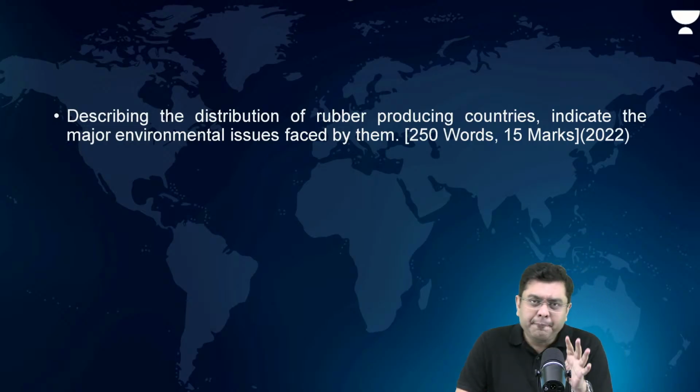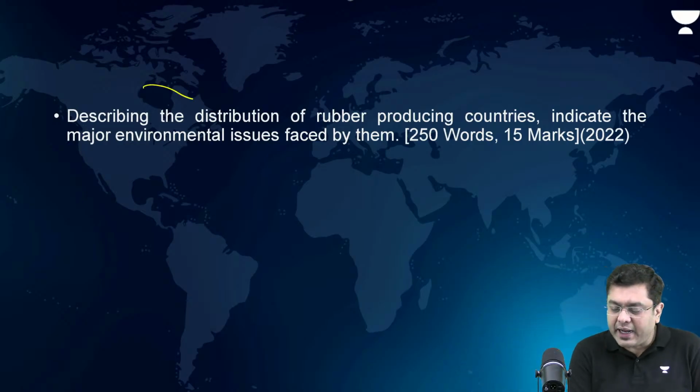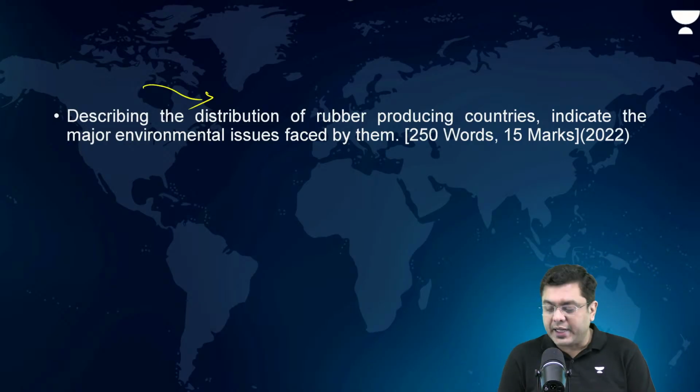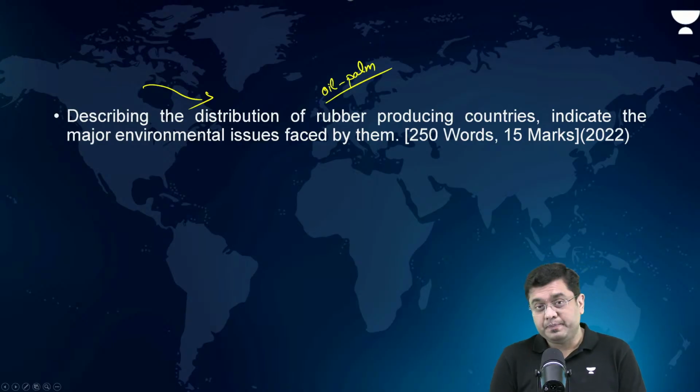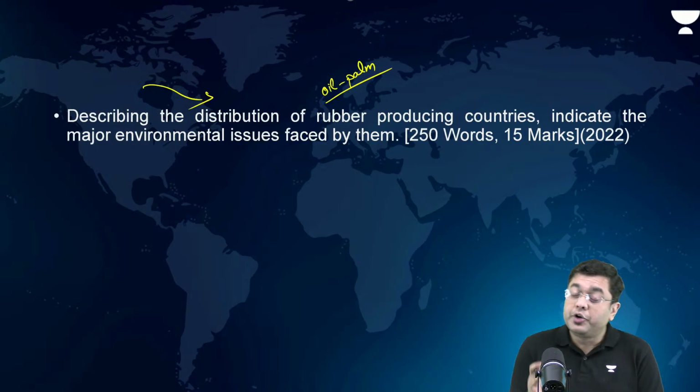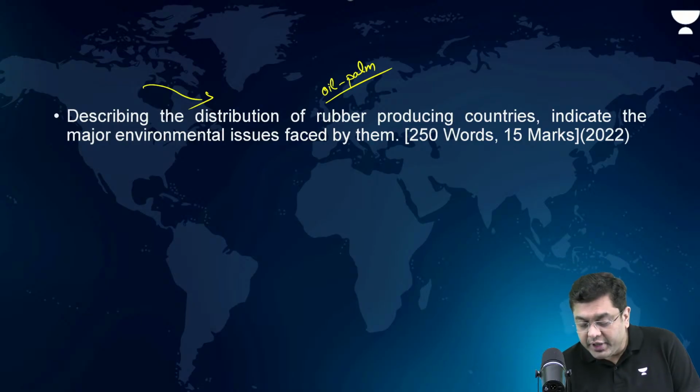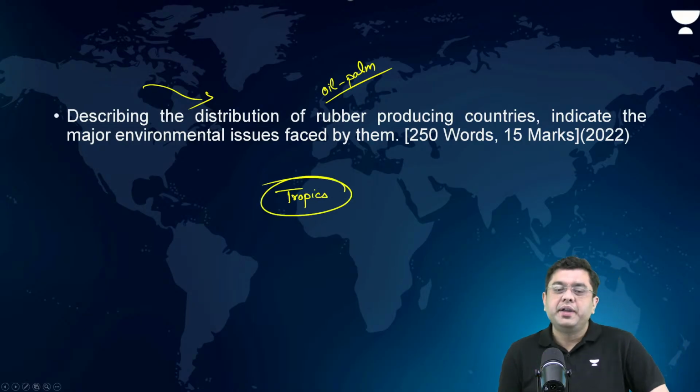Now, observe here the kind of question: describe the distribution of rubber producing countries and indicate the major environmental issue faced by them. Now, the answer would be the same had it been oil palm rather than rubber. Now, rubber grows in which condition? In the regions of tropics, isn't it?